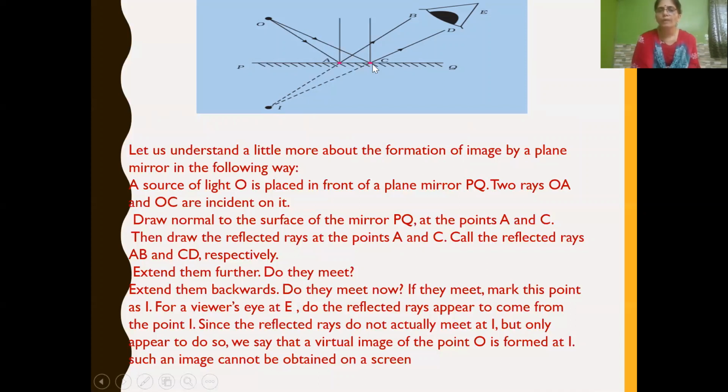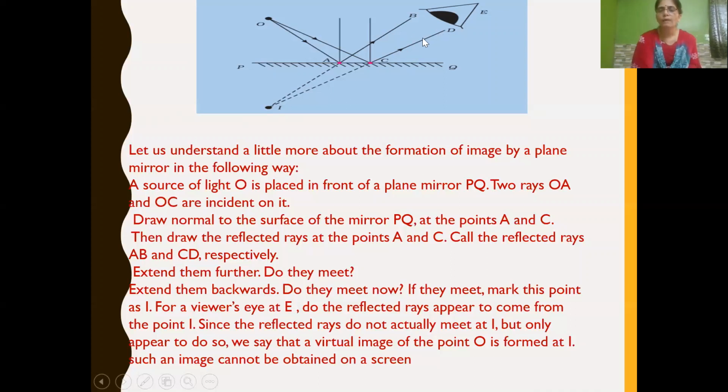Then we have to draw the reflected rays at the points A and C. Reflected rays means bouncing back. The bouncing back rays are called reflected rays. Let's name these reflected rays AB and CD respectively.